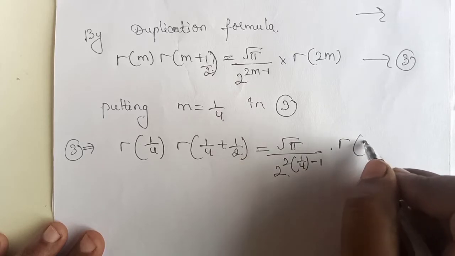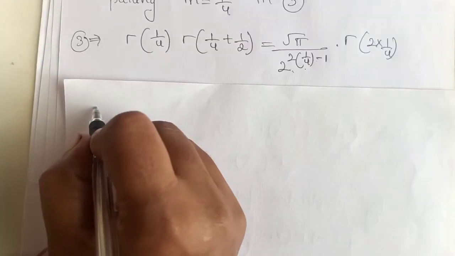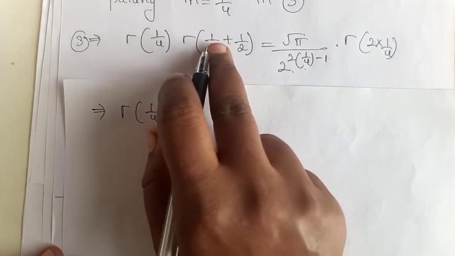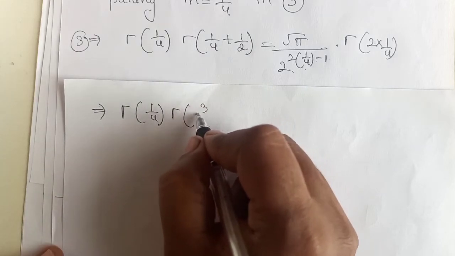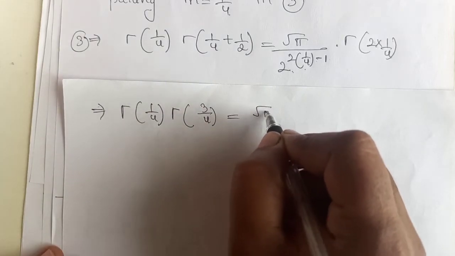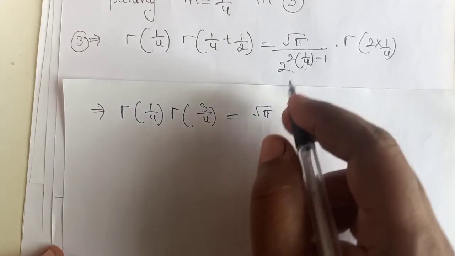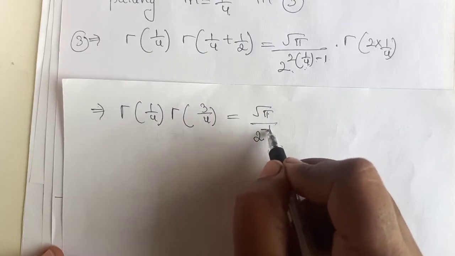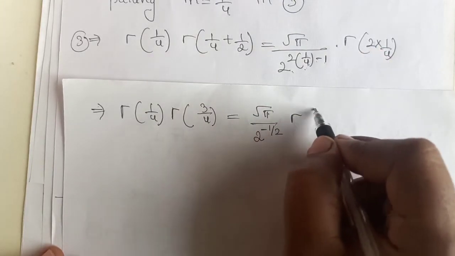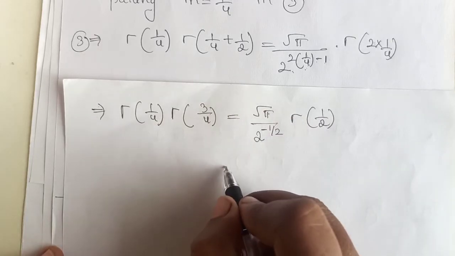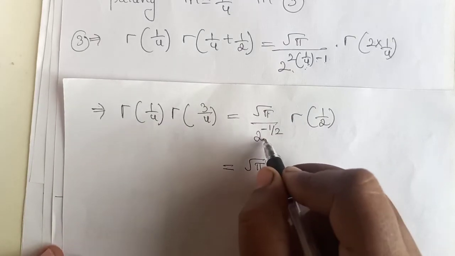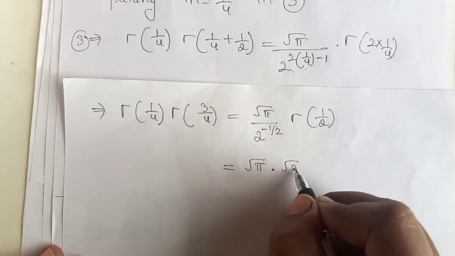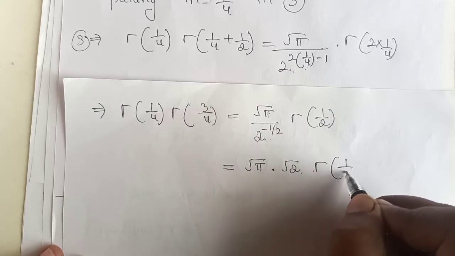Simplifying, we get gamma of 1 by 4 into gamma of 3 by 4 equals root pi into gamma of 1 by 2 into 2 power minus 1 by 2 minus 1. Taking the 2 to the numerator, we get 2 power 1 by 2, that is root 2 into gamma of 1 by 2.